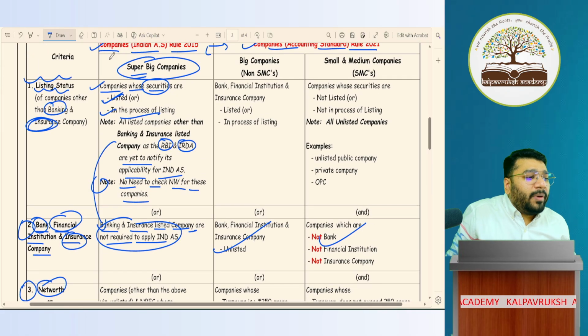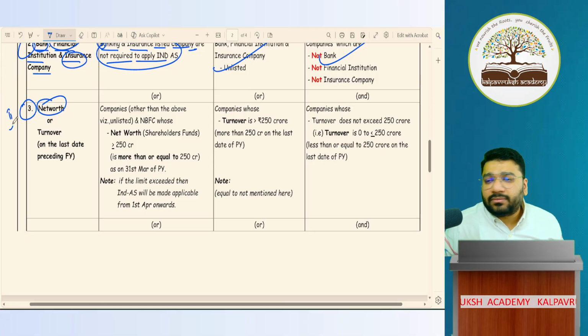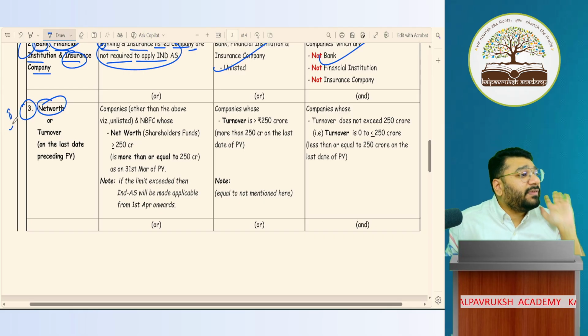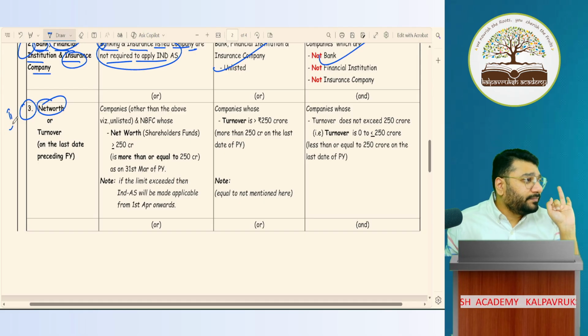So for super big companies, can I say I discussed only one point so far? Listing status. Next point is net worth. Second point is net worth. There is a formula to calculate net worth, which I'm not going into depth. Net worth at your level means shareholders funds. About shareholders funds, we have studied in depth in 12th standard and foundation both. Got it, not got it?